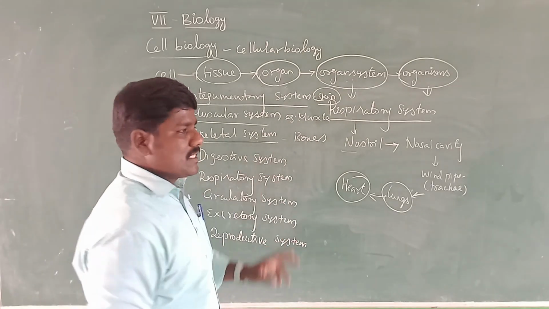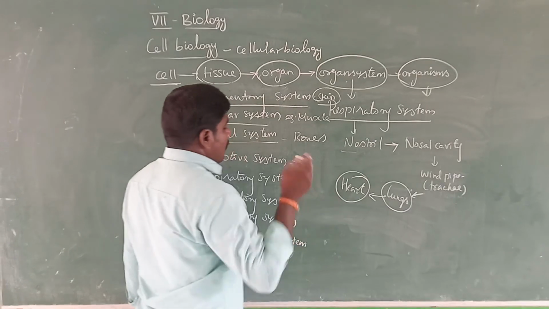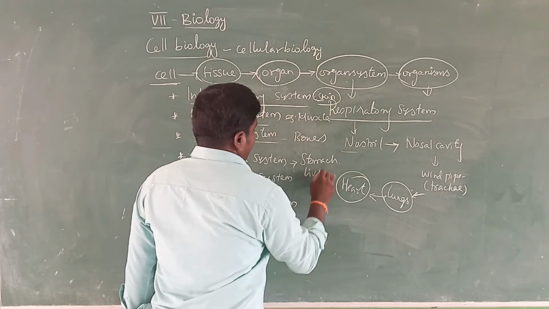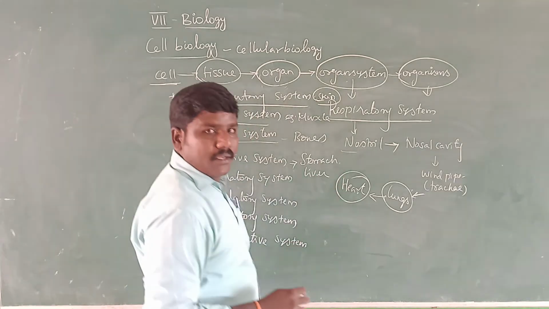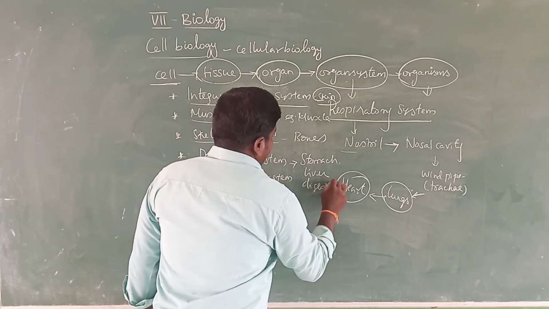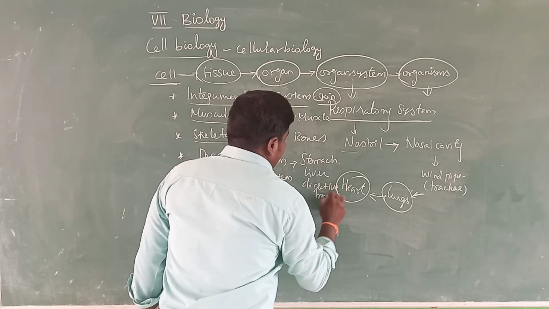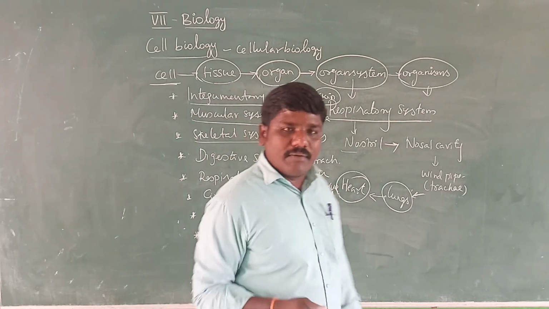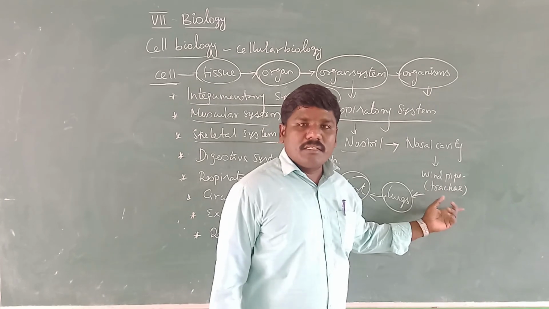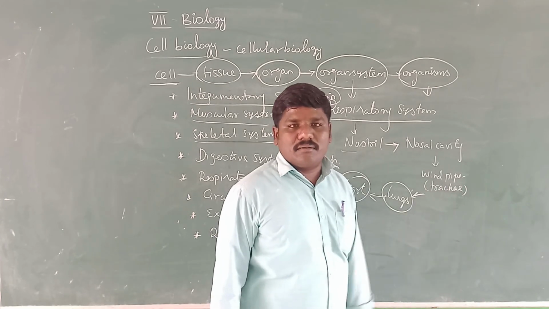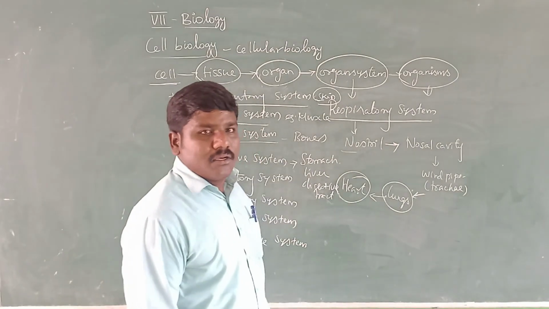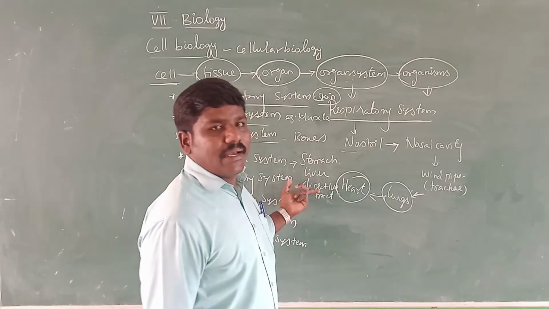The digestive system mostly involves many organs, for example, stomach, liver, and the digestive tract. The respiratory tract includes the nasal cavity, trachea, bronchioles, and lungs.